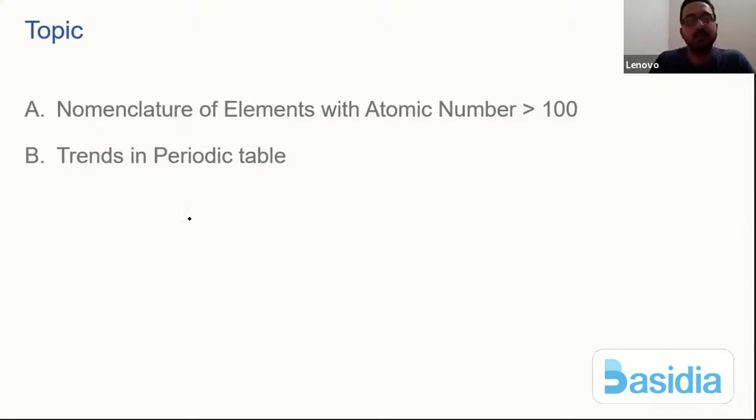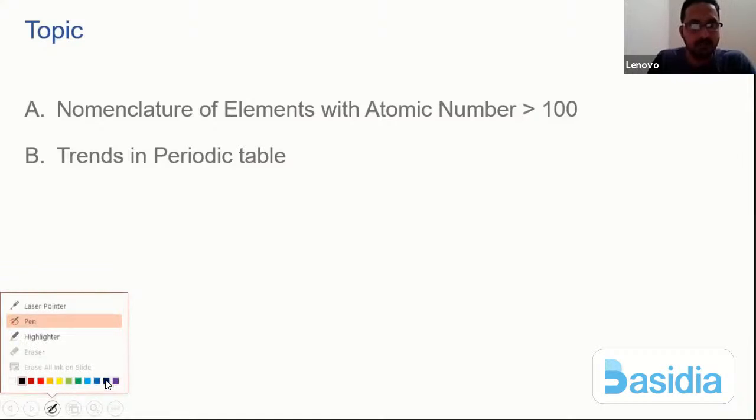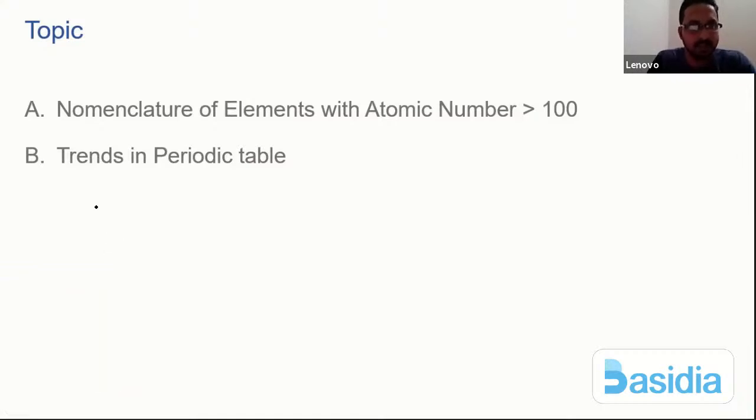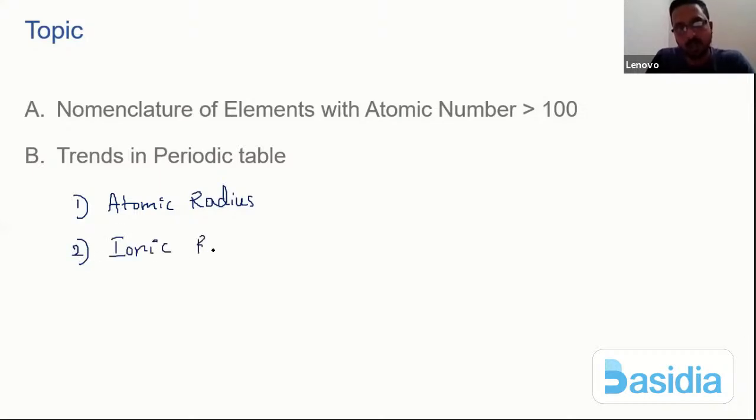In today's class, we'll mainly try to discuss a few trends. I'm going to start with the atomic radius. Second, I will also discuss the ionic radius. I'm also discussing electronegativity today.